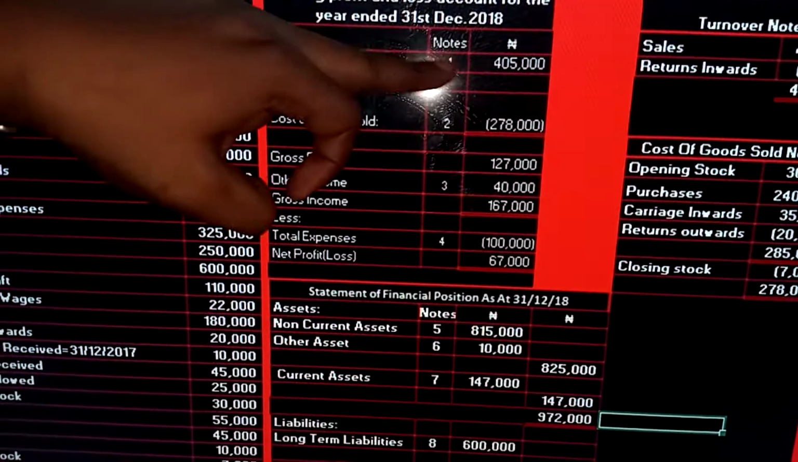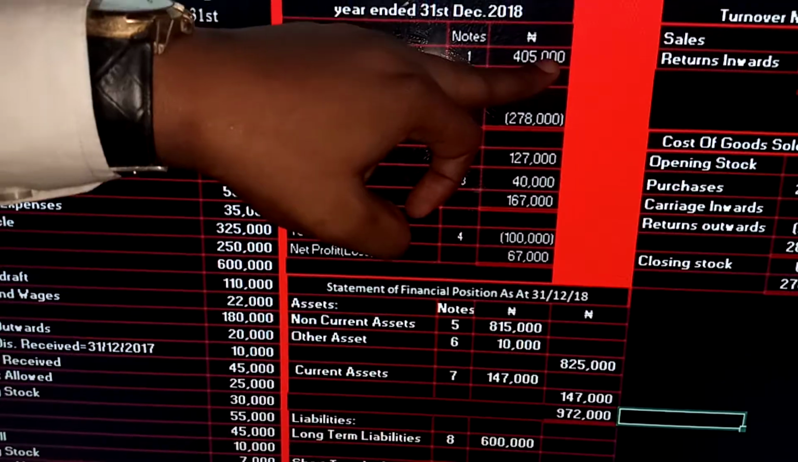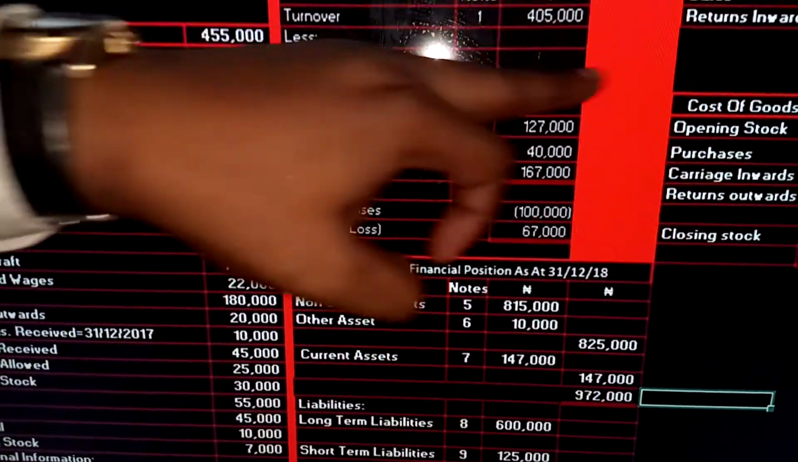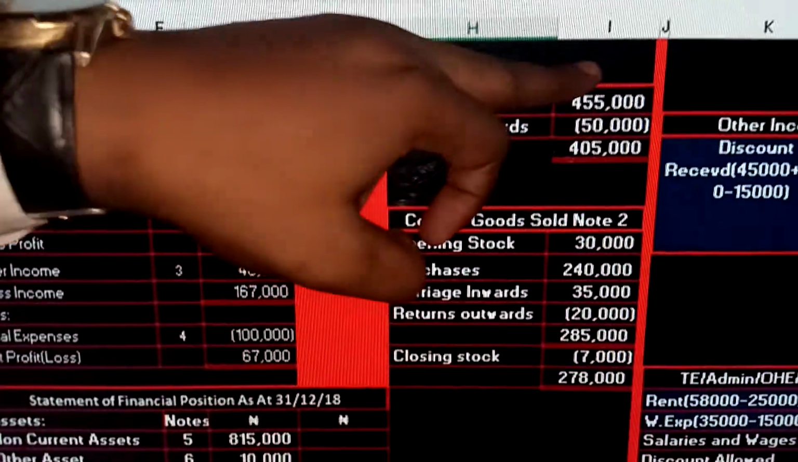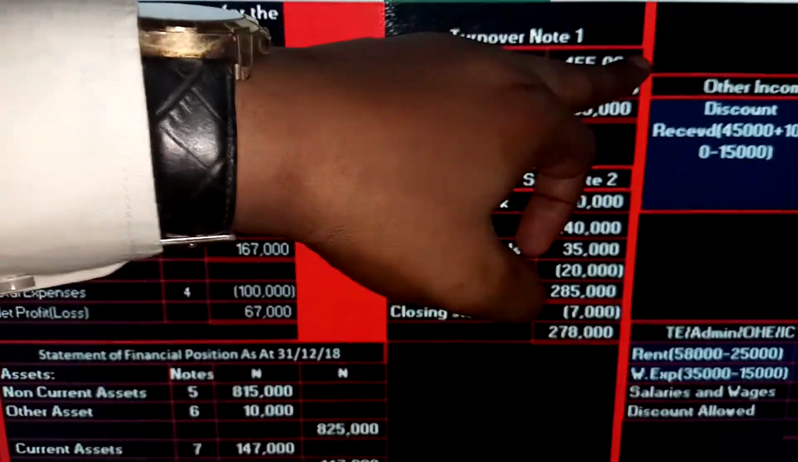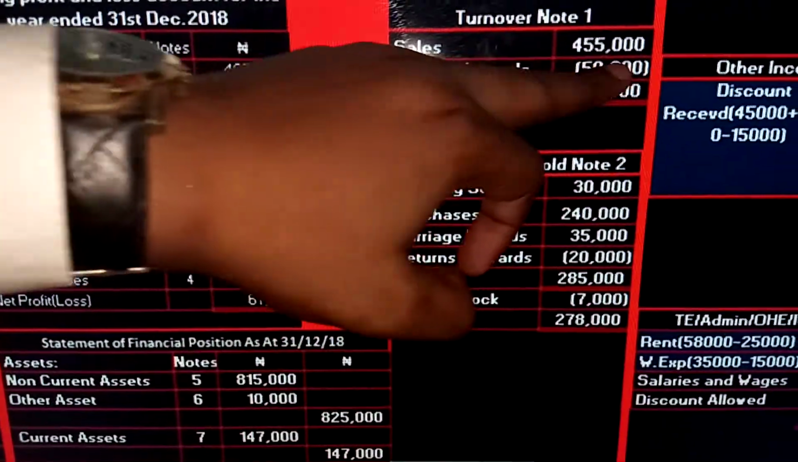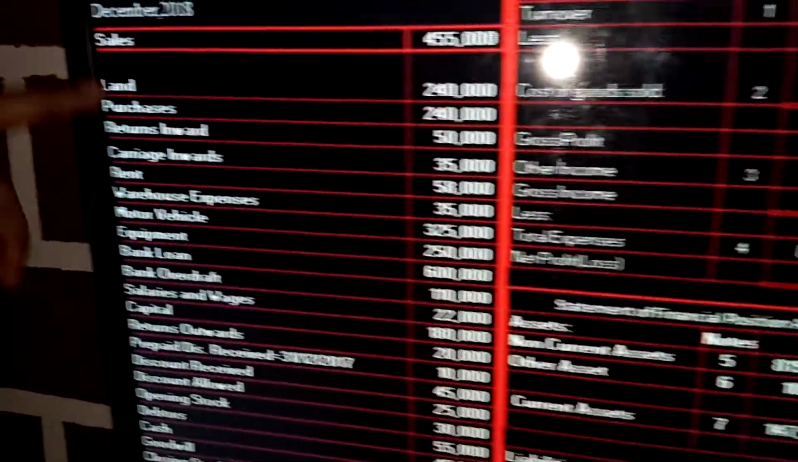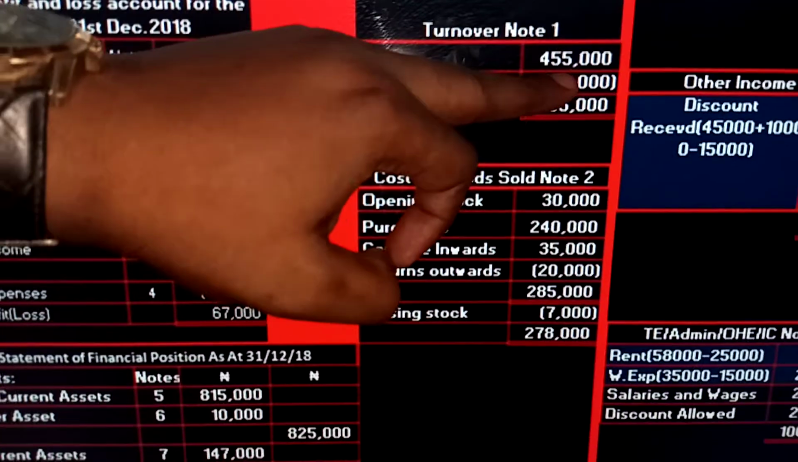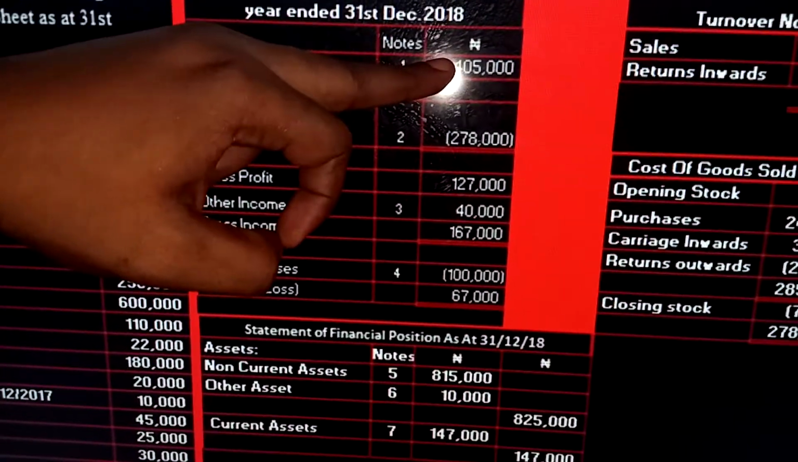Our turnover is in note 1, which is 405,000. So how did we get the 405,000? We go to note 1 here. Note 1, we see sales according to the question to be 455,000. Yeah, that's the sales. So we have return inward to be 50,000. Yeah, that's returns inward. So if you say sales minus returns inward, you have 405. That's how we got the 405.